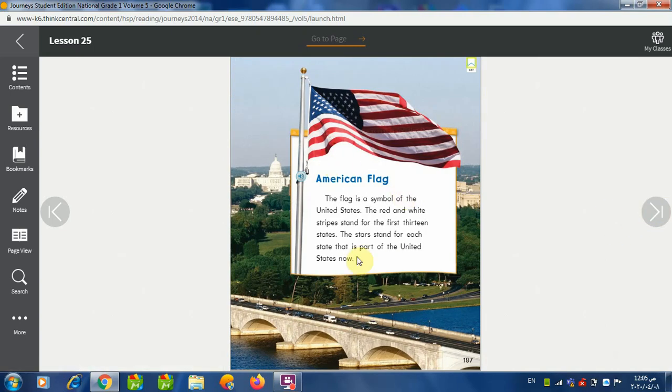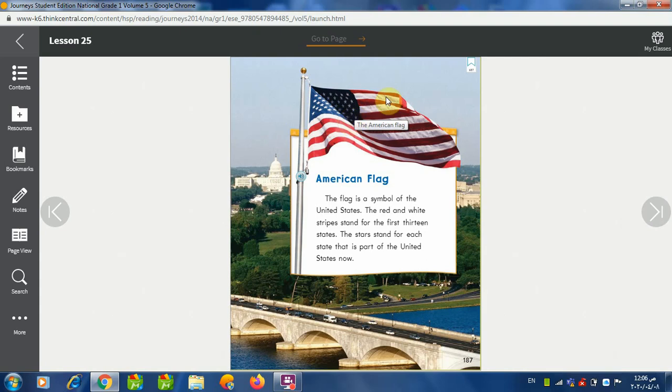All right, here, before we read this, we have to look here. What is this? It's a flag. Excellent. What kind of flag? It is the American flag. The American flag. What colors can you see here in this flag? I can see red, white, red, white, red, white, over and over again. All right, and here in this tiny square, we have stars, a lot of stars. They are white, and here the background is blue.